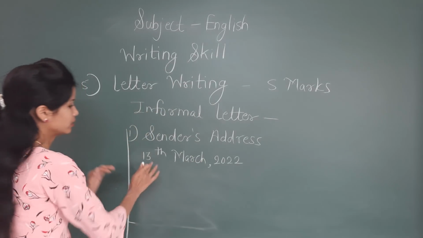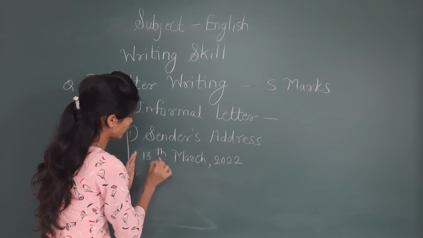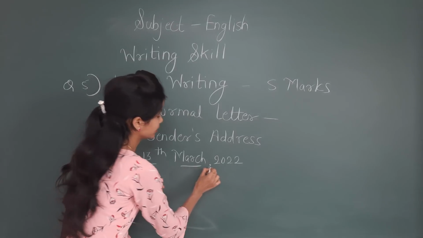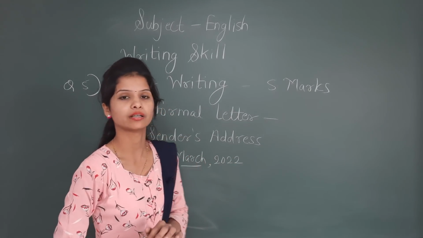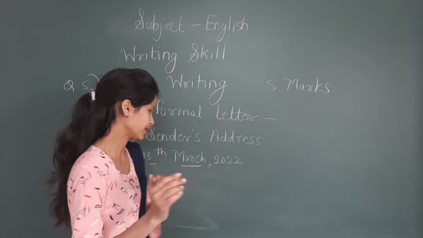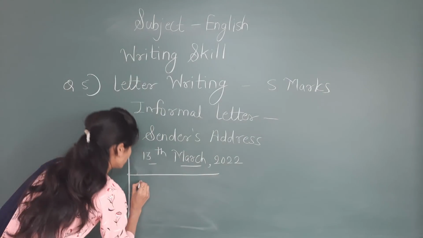Okay, so here you have to write the date like this. Actually, first you have to write the date, then the month, then give a comma. Don't forget to give the comma. After that comma, just write down the year. Then leave one line space. After this, you have to write the salutation.